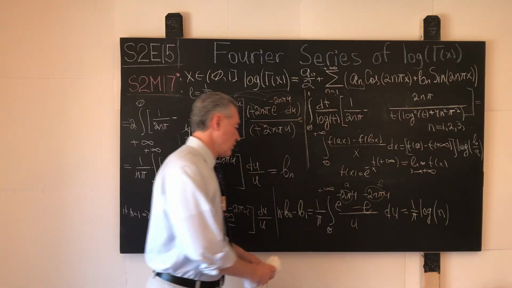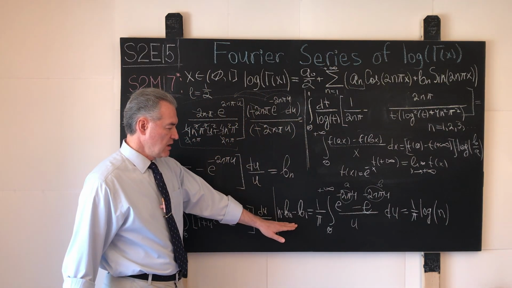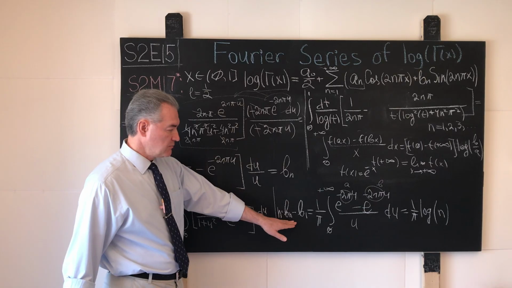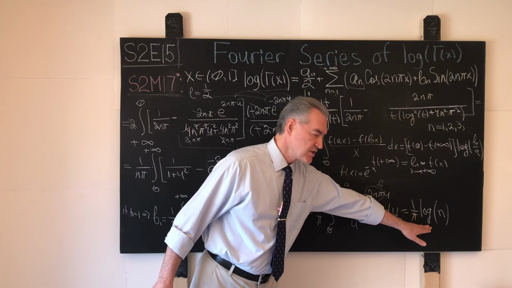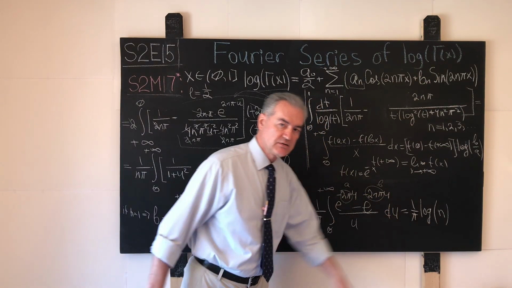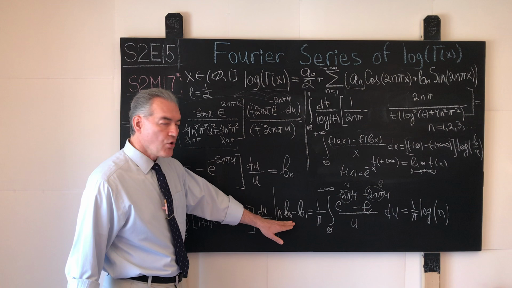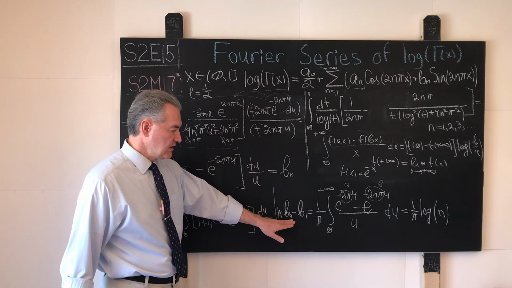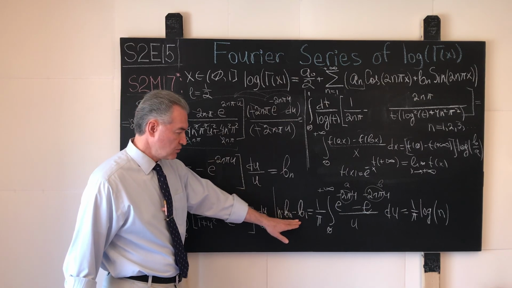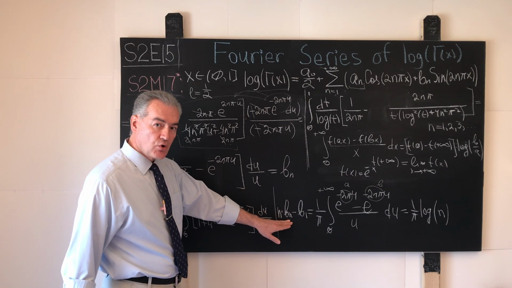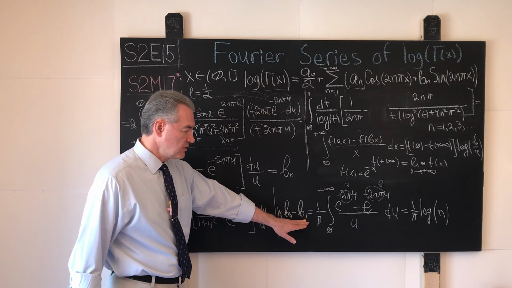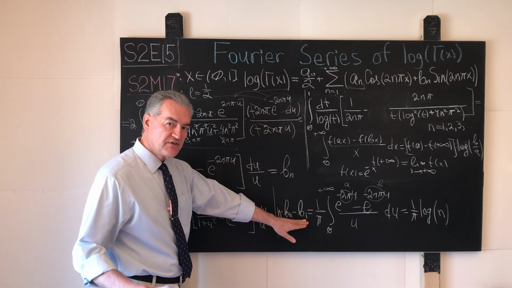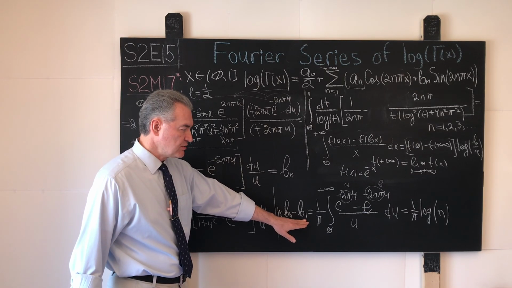And look at this wonderful transformation of sorts. n times bn minus b1 becomes 1 over pi times the natural logarithm of n. And what does that mean? That means that for all the values of the index n greater than 1, the values of the Fourier coefficients can be expressed as a certain value in terms of the very first Fourier coefficient, b1.